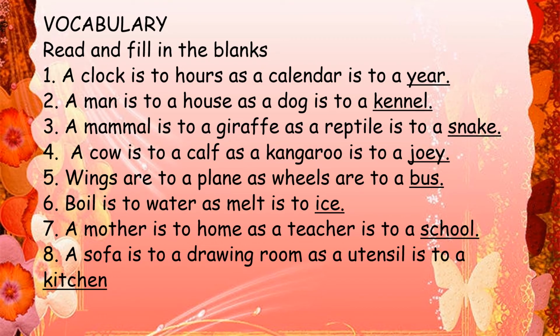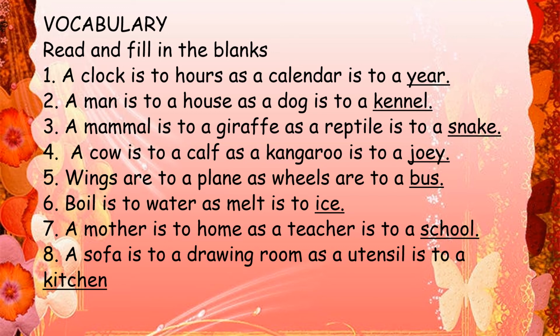Now we go to the vocabulary part. Vocabulary are words which you have to learn. Read and fill in the blanks. Okay. The first one. A clock is to hours. So in the clock, what do you see? Hours. As a calendar is to a year. For a calendar, we say year.